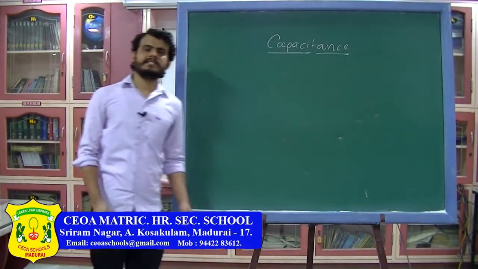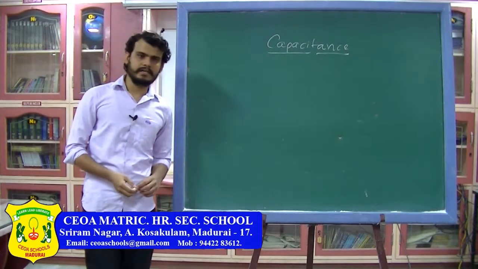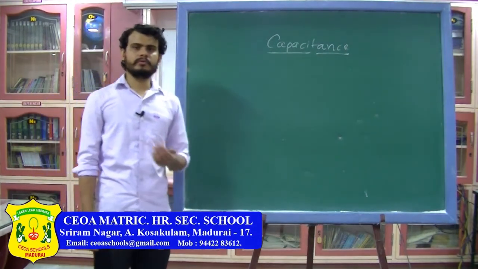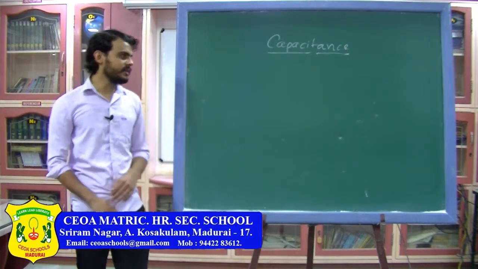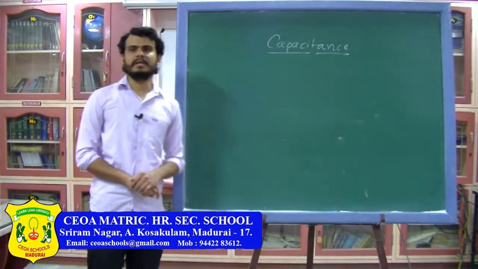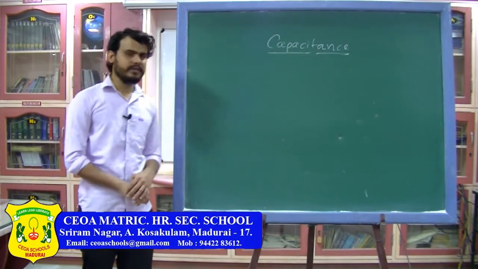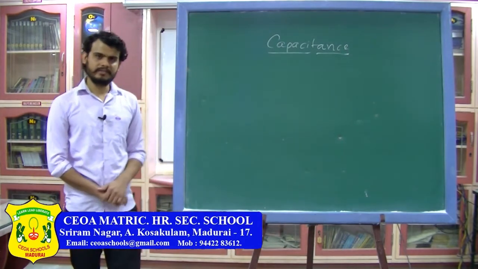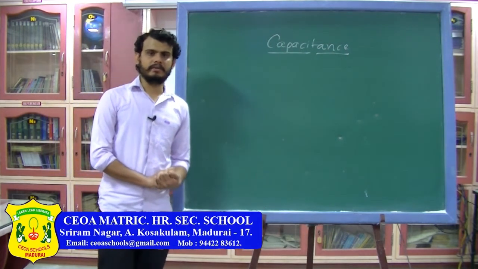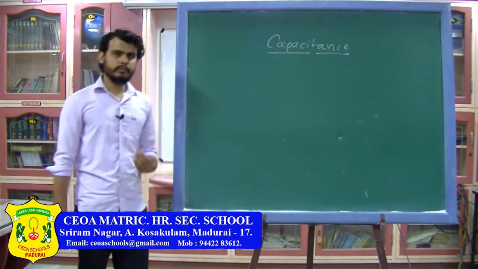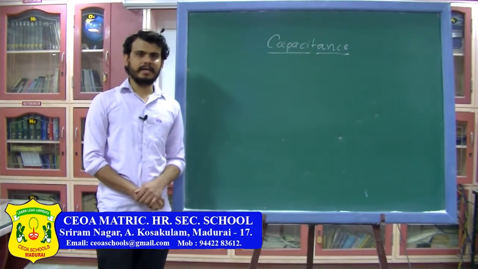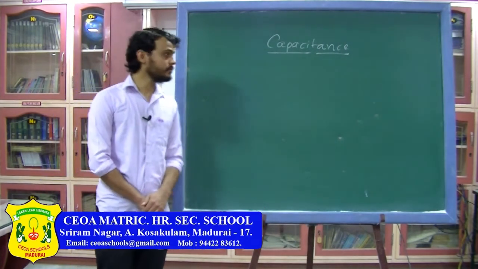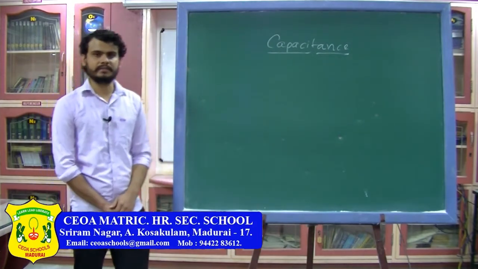Now we have already studied electrostatics and current electricity. So in this chapter we are going to combine both chapters, and we are going to borrow some of the concepts from electrostatics and some from current electricity, and then we have a new thing which is the capacitor. So the prior knowledge of electrostatics and current electricity is required. I will advise you to go and revise electrostatics and then current electricity, so you can better understand this chapter. Now we are going to define what is capacitance.